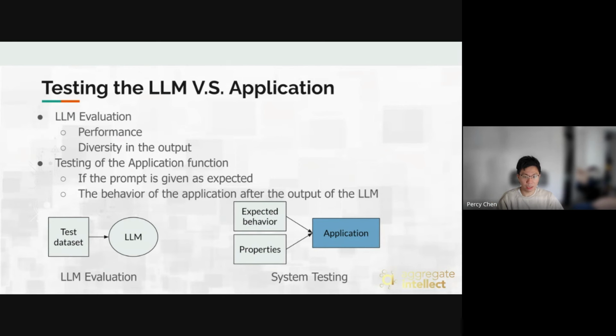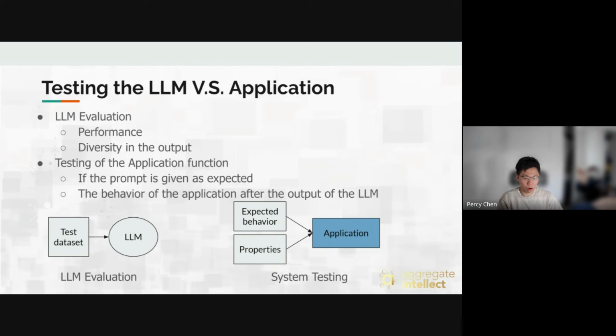The types of things we want to test are, for example, that the prompt we give to the large language model is as expected, right? Normally we build the prompt automatically from a template. I want to make sure that the template, after we fill in the information, is the prompt that I'm expecting. And also that the behavior of the application after the LLM outputs something is whatever we expected.